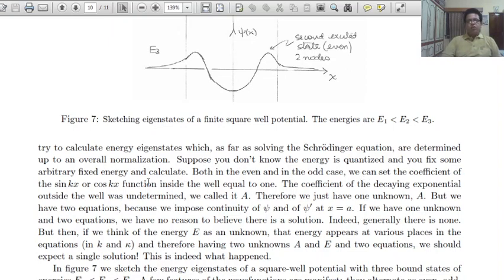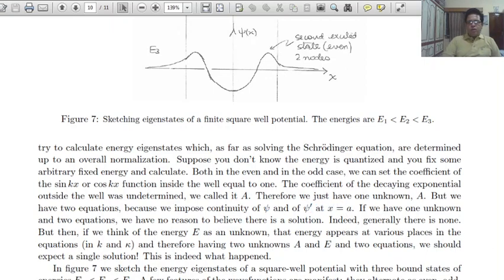We can set the coefficient of the sin kx or cos kx function inside the well equal to 1. The coefficient of the decaying exponential outside the well is undetermined, we call it A. Therefore, we just have one unknown, A, but we have two equations because we impose continuity of psi and psi prime at x equal to a.